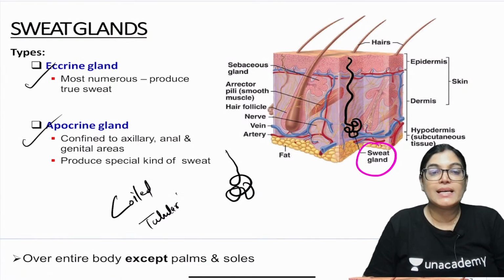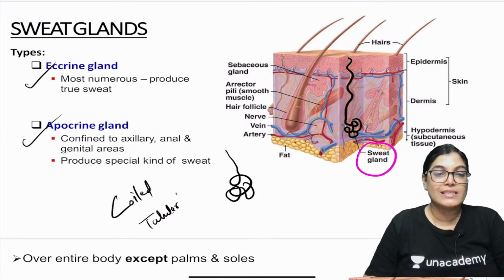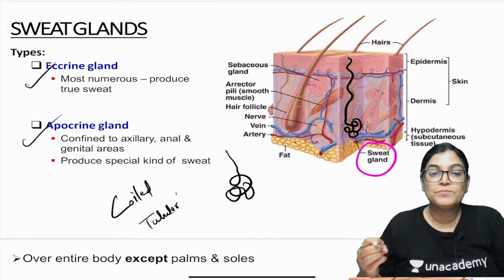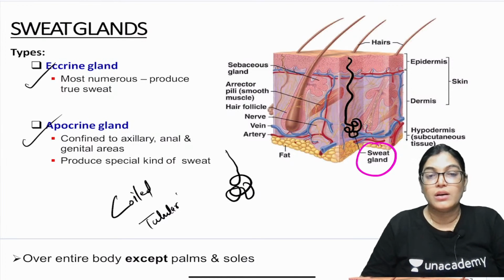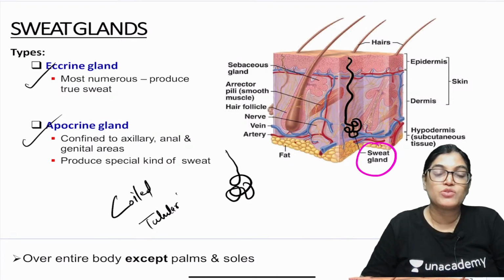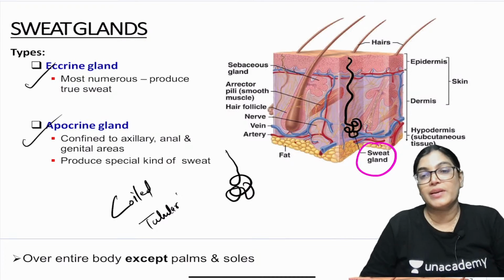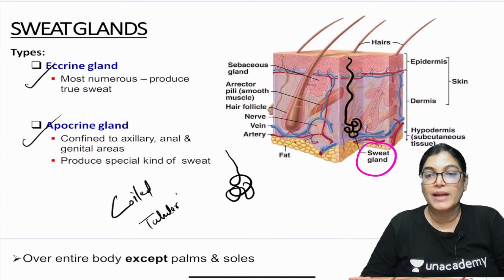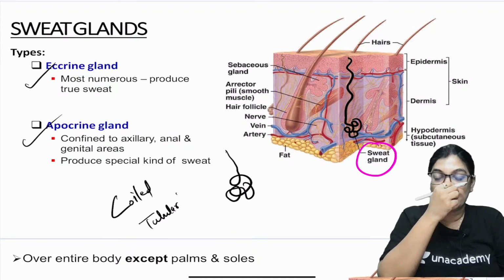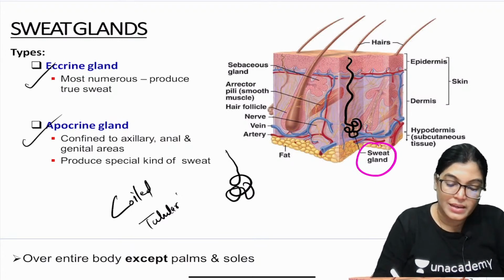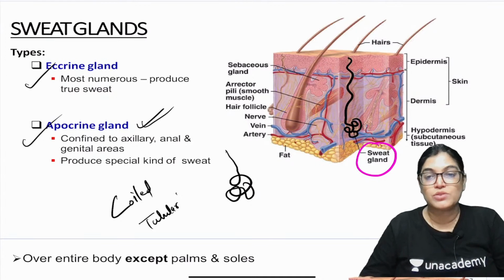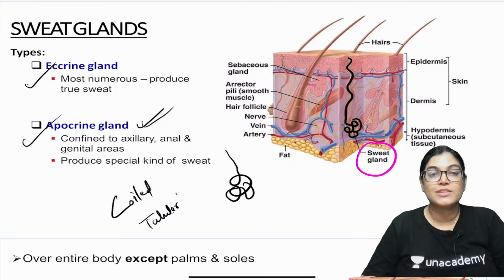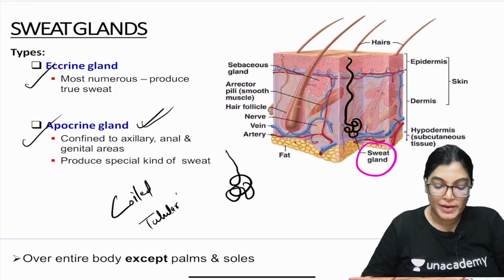So the sweat glands in the external genitalia region and axillary region produce a special kind of sweat, which along with the sweating also has a peculiar smell attached to it. These are not the basic sweat glands, which are called merocrine or eccrine type. This is categorized as the apocrine type of sweat glands. The sweat gland which is distributed all over the body is considered to be the eccrine type of sweat gland.